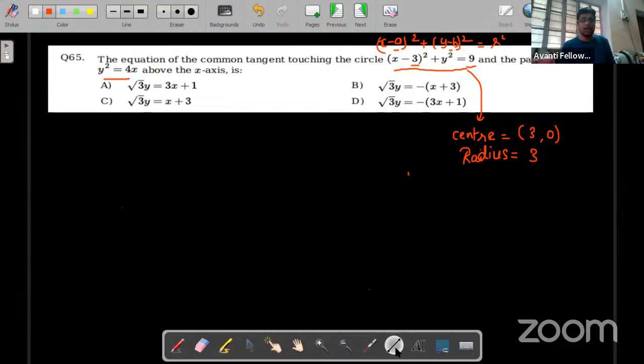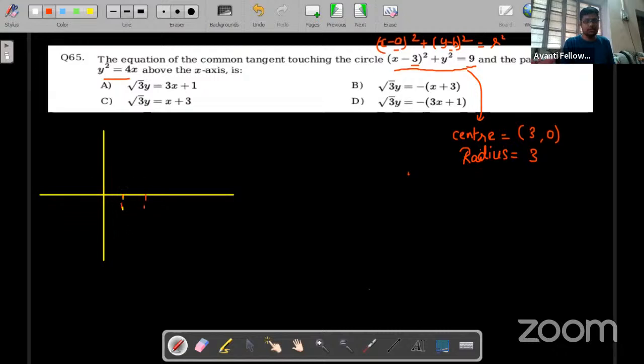So I'll try to draw it first to make you understand how the diagram looks. This is our coordinate system. First is a circle whose center is 3,0.